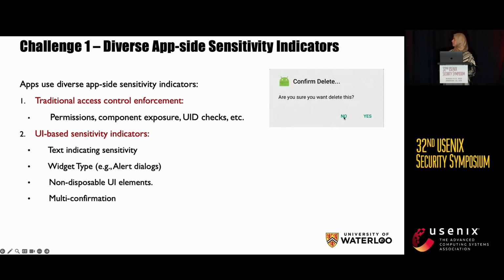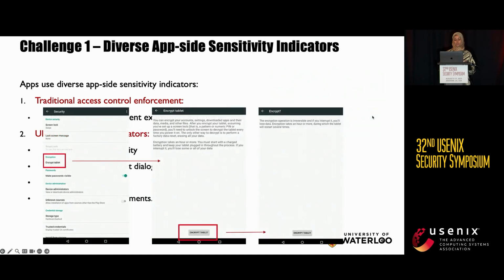Here is an example of an alert dialog. We know that if you click on this yes, the operation behind that is probably privileged. And this is an example of a multi-confirmation. In order to encrypt a device, the user would first be facing this dialog telling him more detail about the encryption process. After he clicks here, again, we have an additional dialog saying that this operation is irreversible. This multi-confirmation highly indicates that the operation behind this button right here is probably privileged.